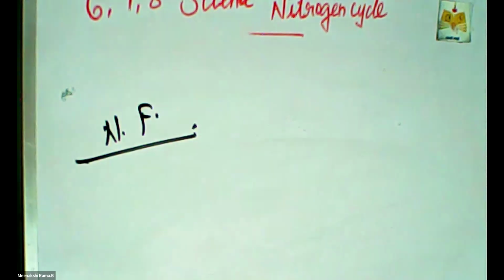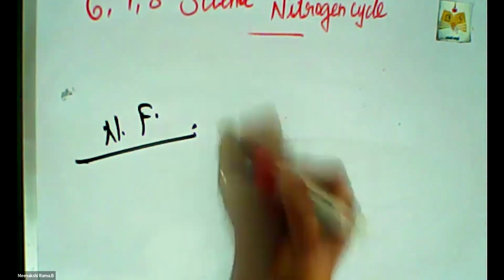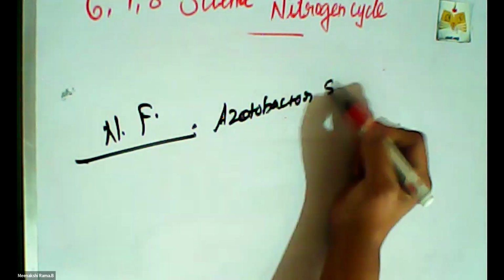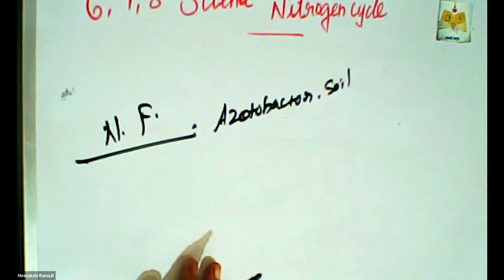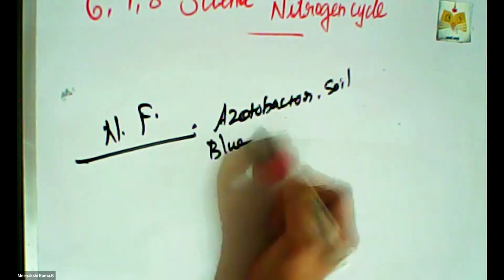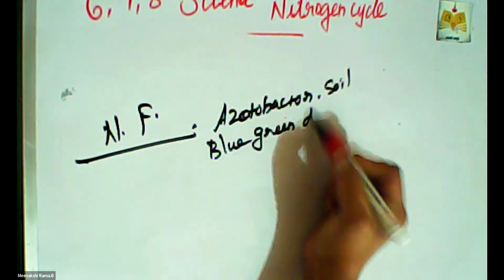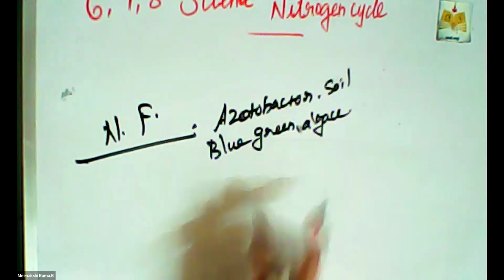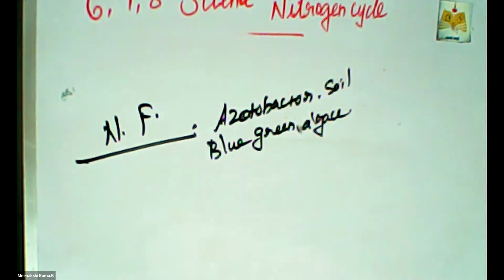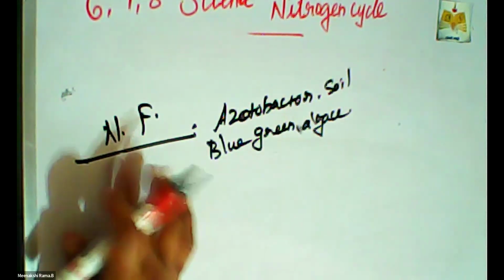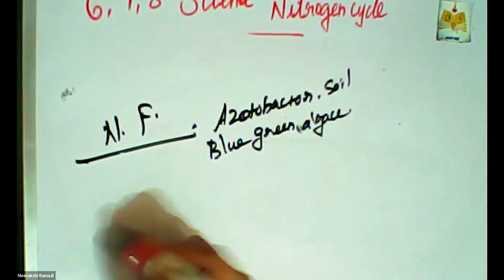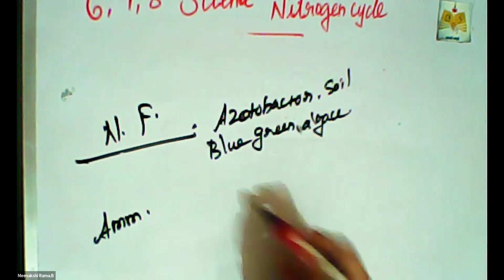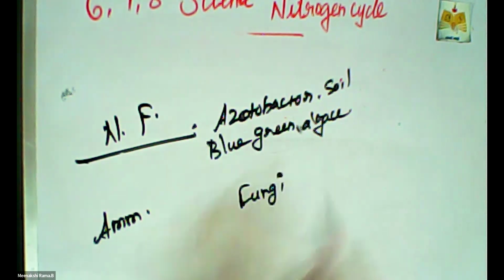So Acetobacter in soil and blue-green algae are the microorganisms for the nitrogen fixation process.